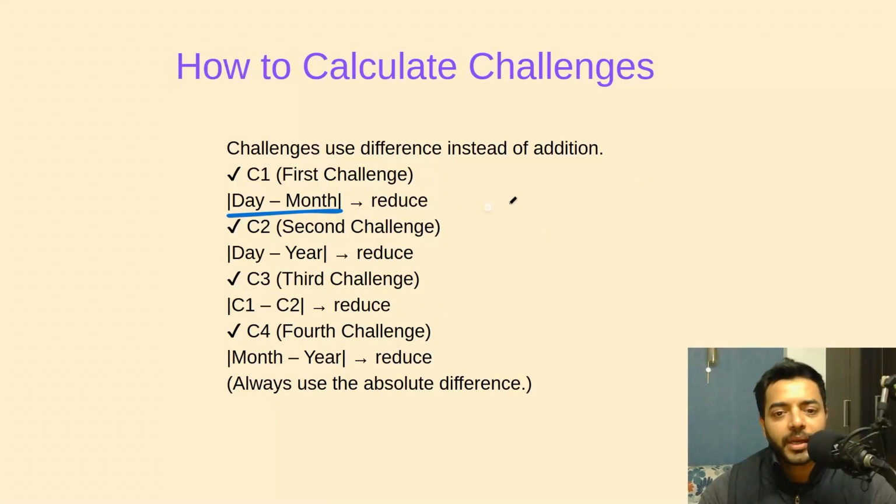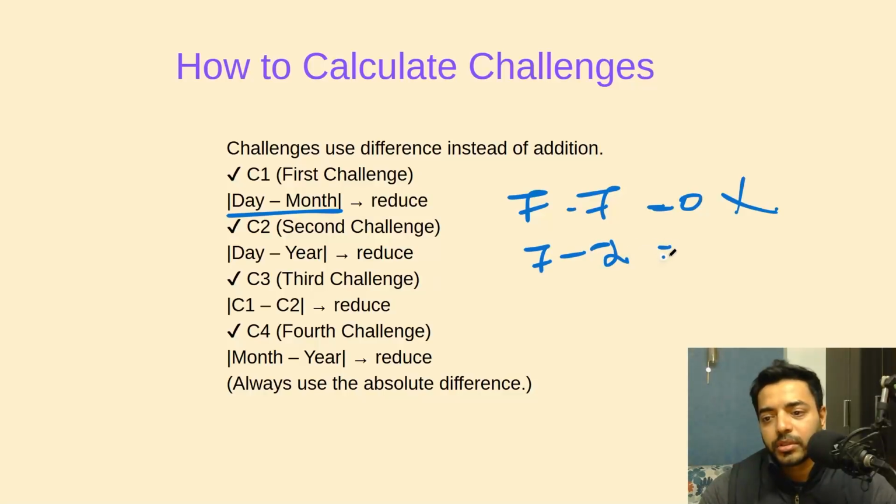You say first one is day minus month. So let's say day is 7, month is 7, that is July. 7 minus 7 is 0, so we completely ignore this. C2 is day minus year. Day is 7 minus year is 20, that is 2. This is equal to 5. Third, C1 minus C2. Let's say C1 minus C2 is 0 minus 5, we'll take it as 5. And finally, month minus year. Month is July. Year is 20, that is 2, is equal to 5. So you get 5, 5 and 5.